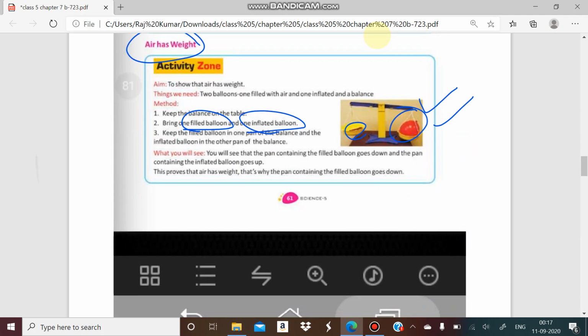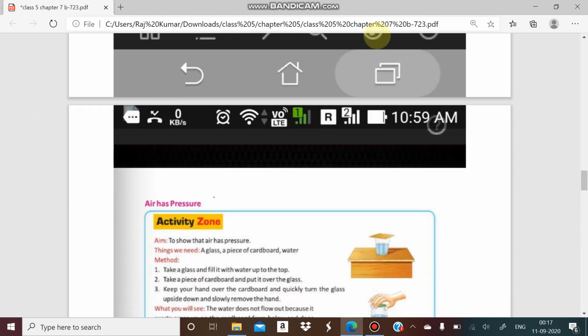Another property of air: air has pressure. How can we confirm that?